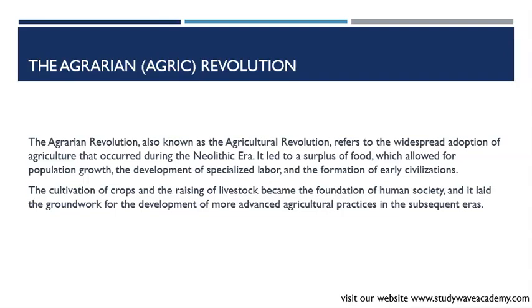The cultivation of crops and the raising of livestock became the foundation of human society, and it laid the groundwork for the development of more advanced agricultural practices in the subsequent eras. Okay? During the Neolithic era, there was a big change called the Agrarian Revolution.